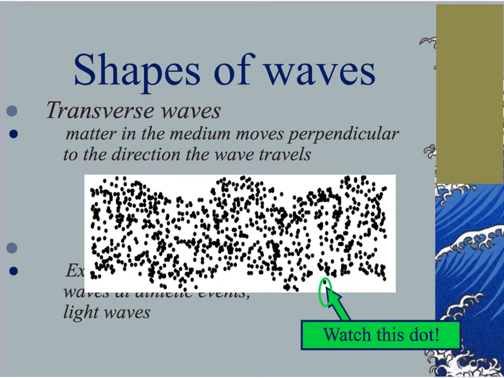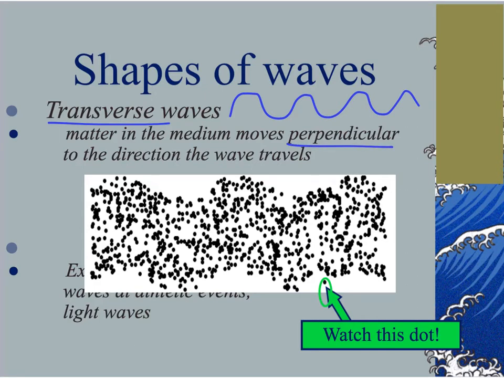So let's look at the first shape of a wave. The first shape is what we call a transverse wave. And transverse waves are the snake-looking waves that look like this. Okay? Now these are unique in that the medium, the particles in the medium, the substance that the wave is traveling through, moves perpendicular to the direction the wave travels.